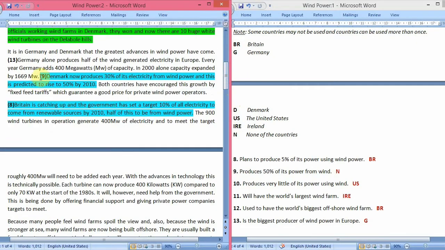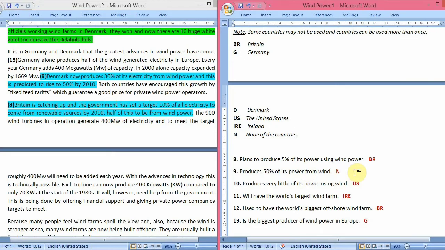Here it has been written that Denmark now, so at present, produces 30% of its electricity from wind power, and this is predicted to rise to 50% by 2010. So they are saying that by 2010, Denmark would be able to produce 50% of its energy from wind power. But at present, it only produces 30%, which means that Denmark cannot be the answer to the ninth question, because the question is in the present tense.